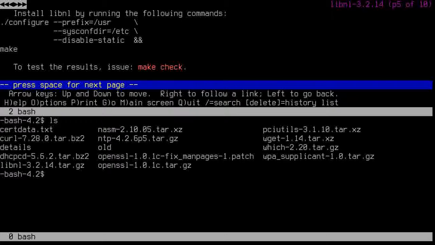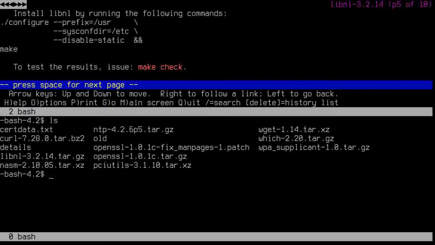Okay. I'd like to save all my old tar balls. And let's say remove this here because I never installed that. Don't need it. Alright, this is where we begin.